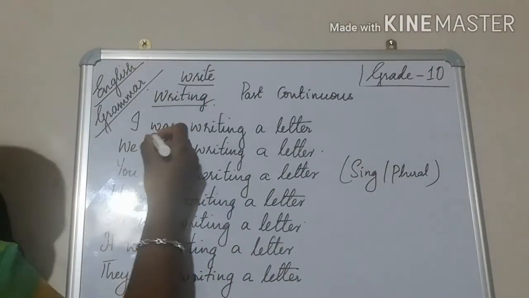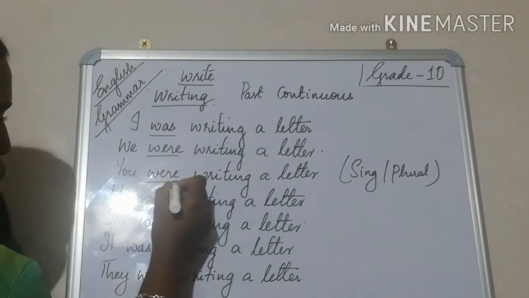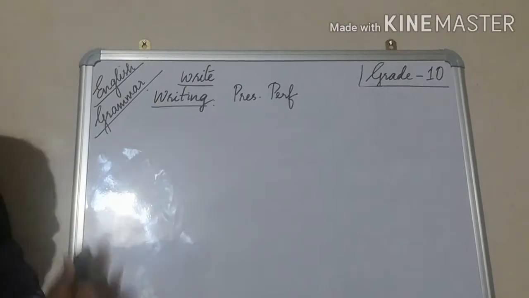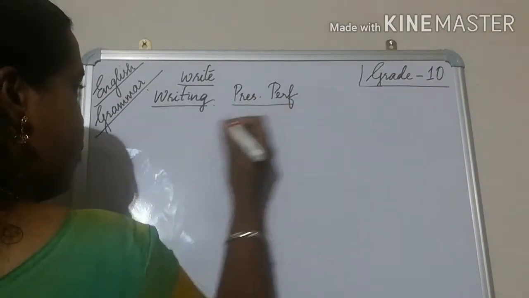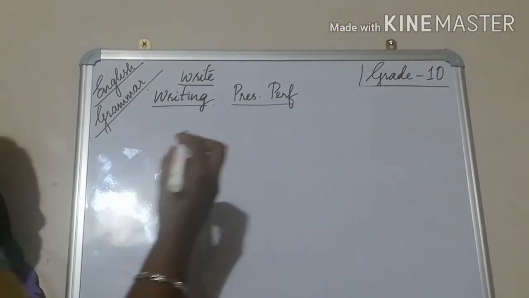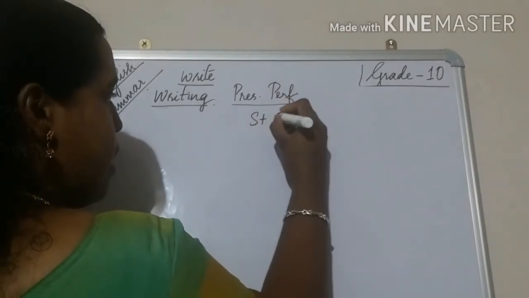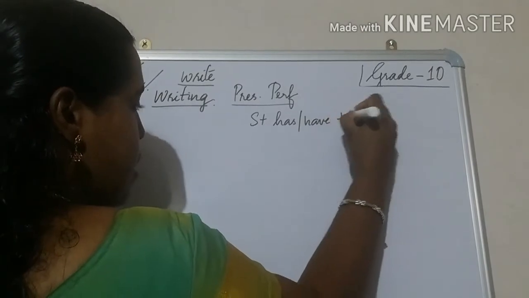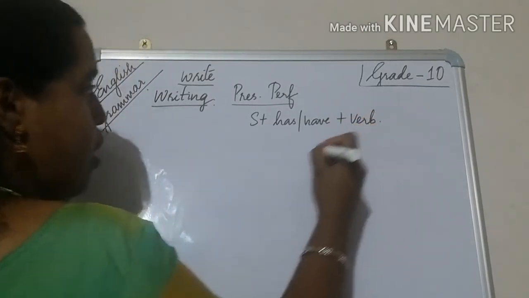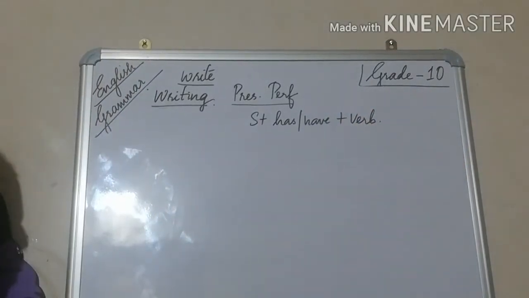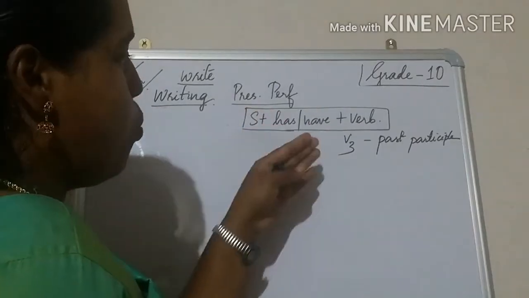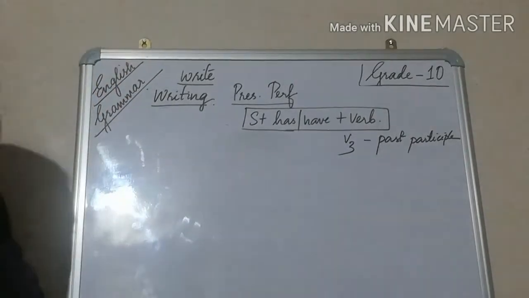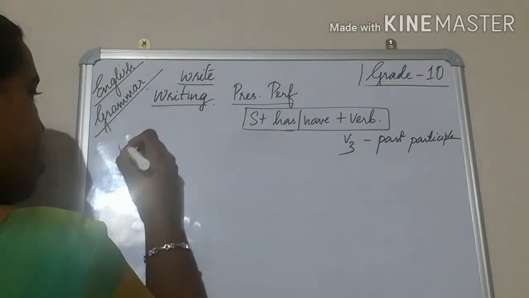Yes, hope you understood this. So I was, we were, you were, he was, she was, it was, they were. Now can we see for the perfect? That is present perfect. Present perfect you all know. There is a formula: subject plus has or have plus verb, then the remaining object or whatever it is. Instead of the verb here, we are going to use a V3. V3 ones are just introduced.